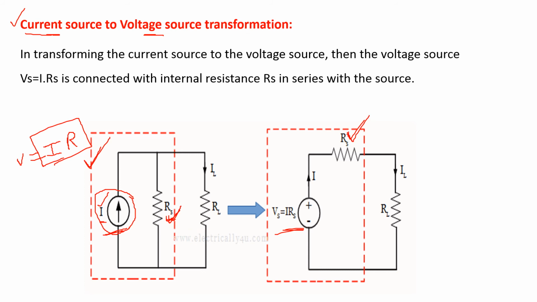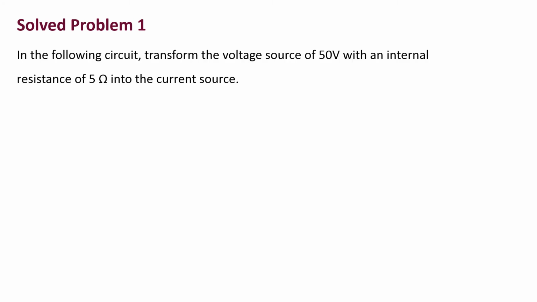This series resistance is the parallel resistance of the current source, and this is the load resistance, which is the same for the current source as well as the voltage source. Okay, this is the process of converting a practical current source into a practical voltage source. Consider a small example. In the following circuit, transform the voltage source of value 50 volts with an internal resistance of 5 ohms into a current source.